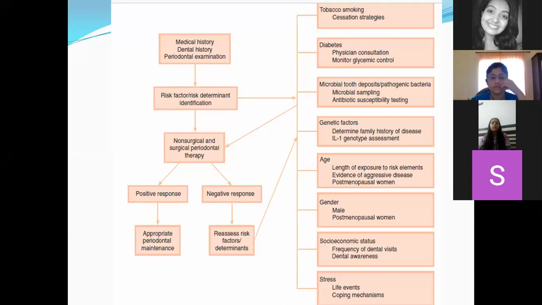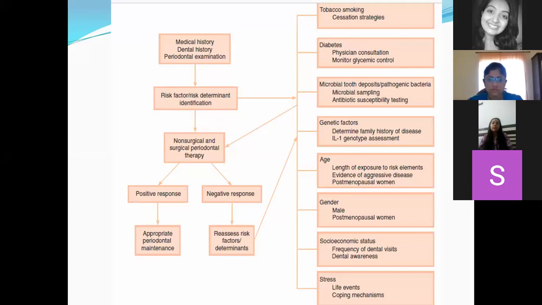Also, you will take the plaque or local factors for antibiotic susceptibility testing. If you want to prescribe any antibiotic, you have to do culture and sensitivity. These things are very important in aggressive periodontitis and refractory periodontitis.